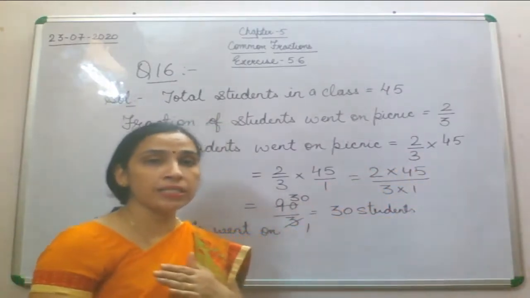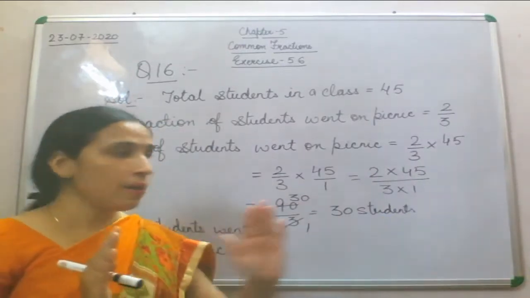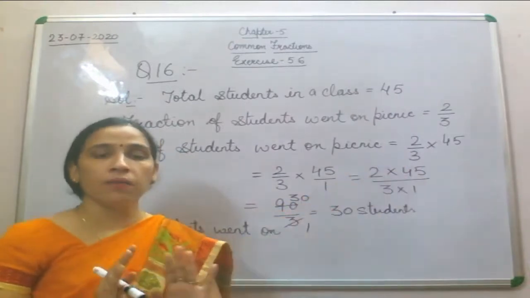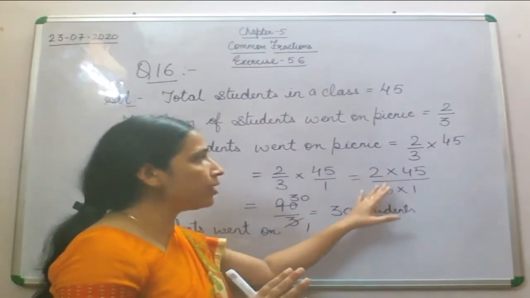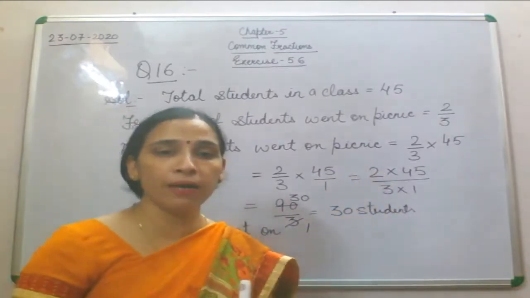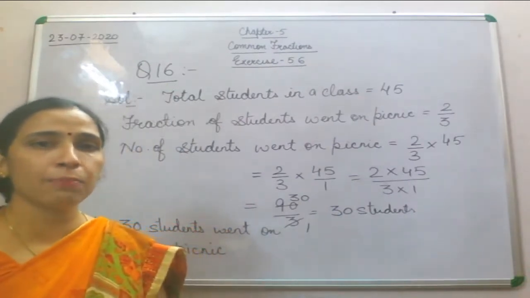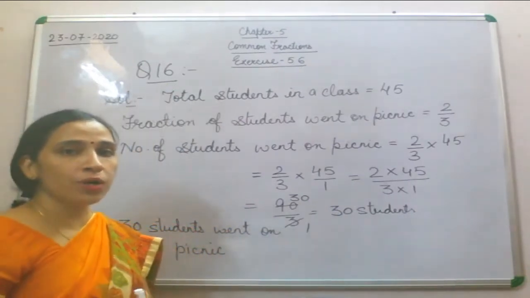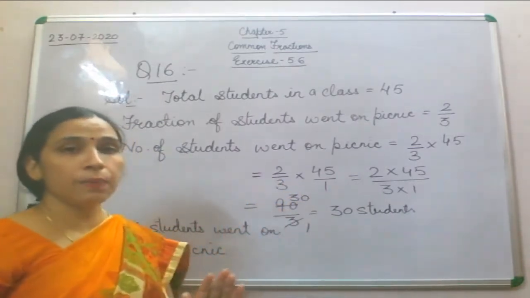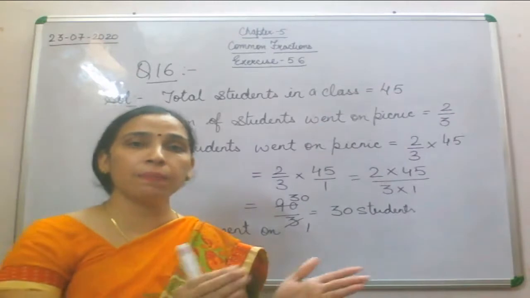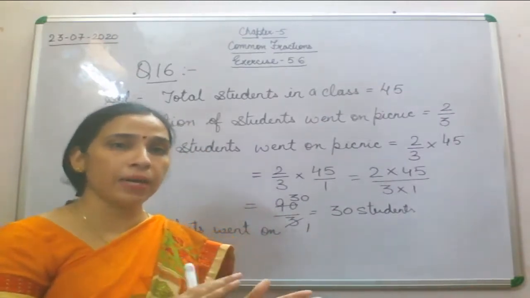We have done this multiplication of a proper fraction by a whole number. So here 2 by 3 will be multiplied by 45. It means numerator will be multiplied by the numerator and denominator will be multiplied by the denominator.